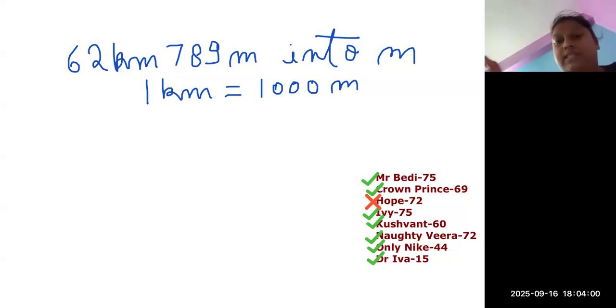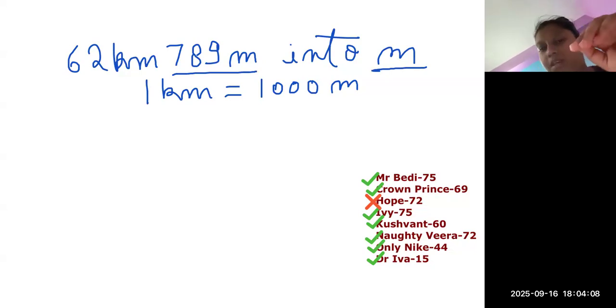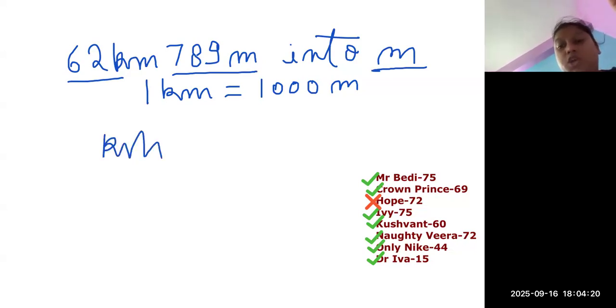Let's discuss the question. Now, see, everything needs to be converted into meter. 789 is already in meters, so we will not convert it. What we need to convert? 62 kilometer. Now, keep in mind, when we are moving from kilometers to meters, we are moving from a bigger to a smaller unit. We choose to multiply.